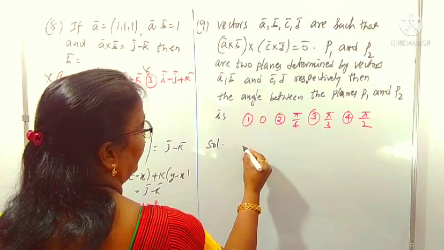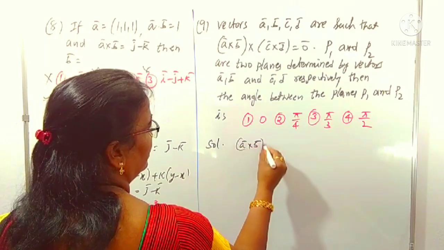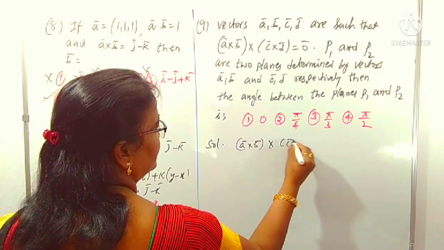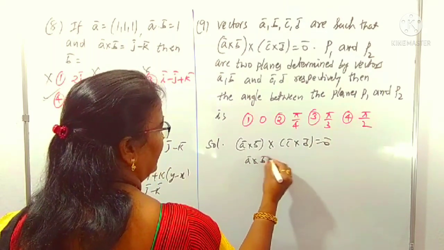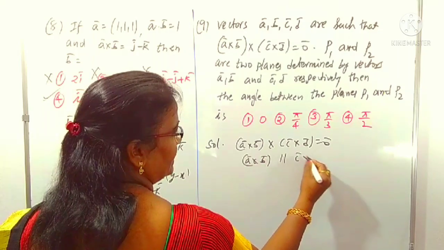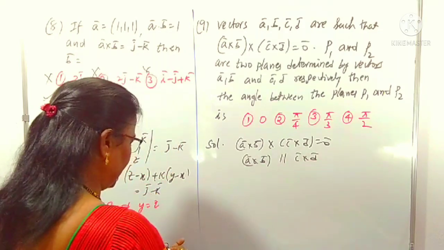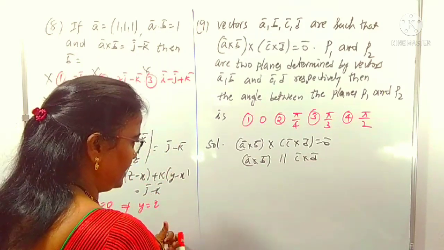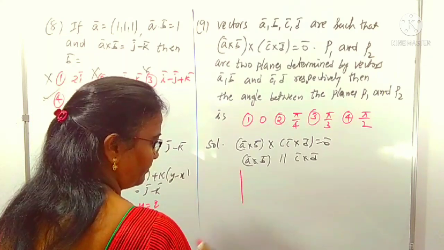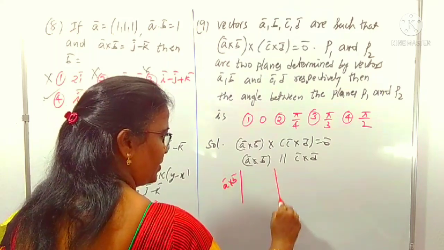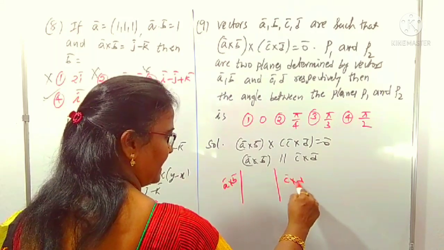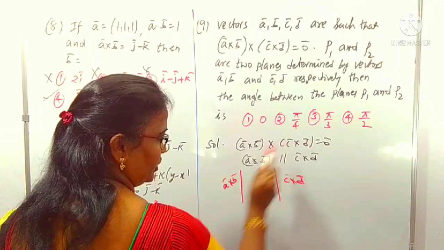From A cross B cross C cross D being a zero vector, we can understand that A cross B is parallel to C cross D. Those are like this. This is A cross B, and C cross D is somewhere else like this. These two are parallel vectors. Why? Because the cross product is 0.